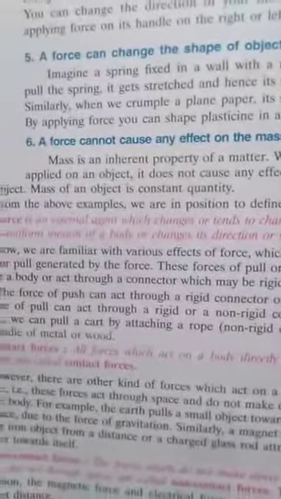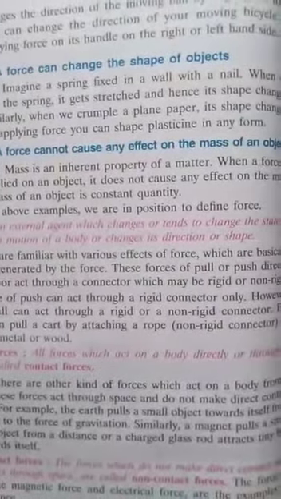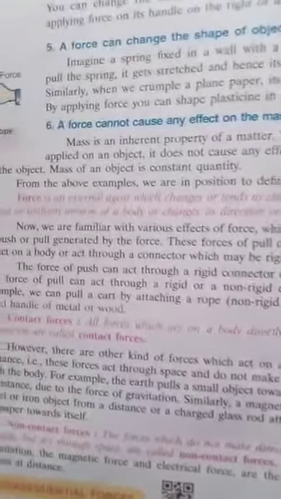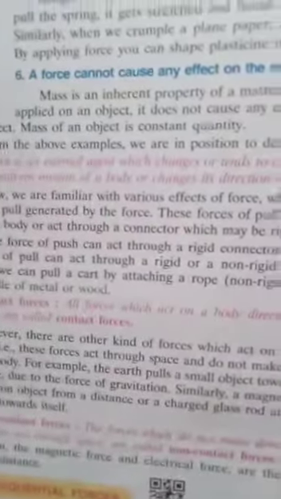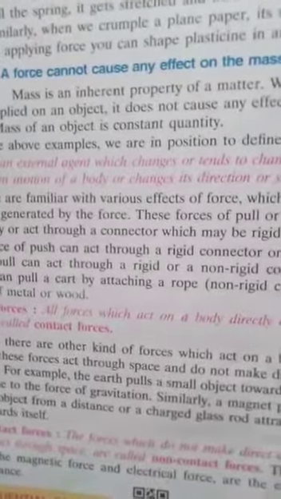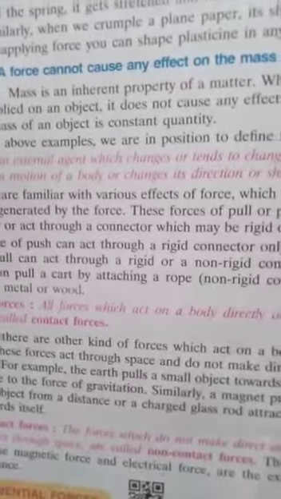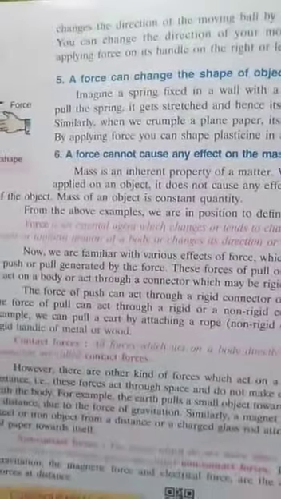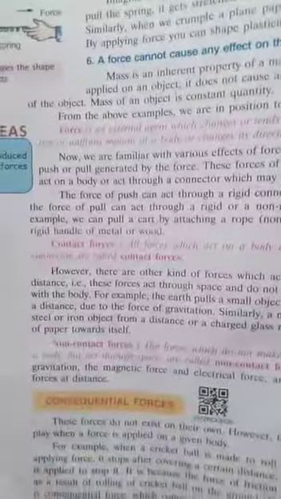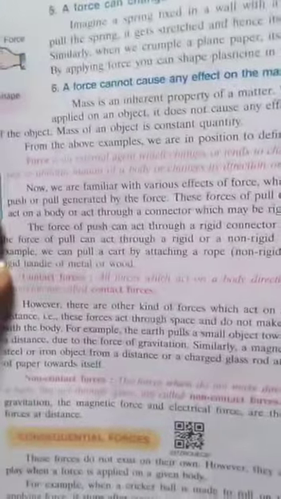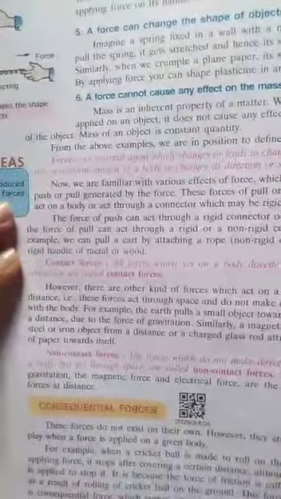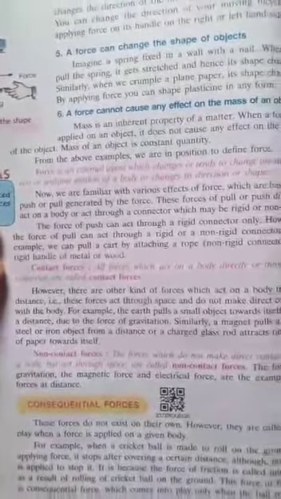Clear? And the sixth one is that a force cannot cause any effect on the mass of an object. We know that mass is a constant quantity. If we apply force on an object, it cannot change the mass of the object. So these are the effects of force. From the above discussion, we can say that force is an external agent which changes or tends to change the state of rest or uniform motion of a body or changes its direction or shape.